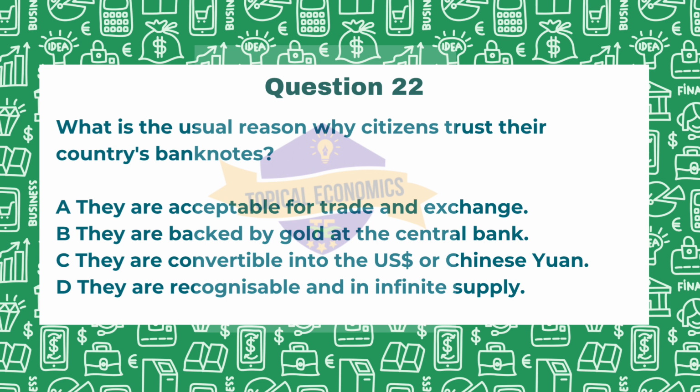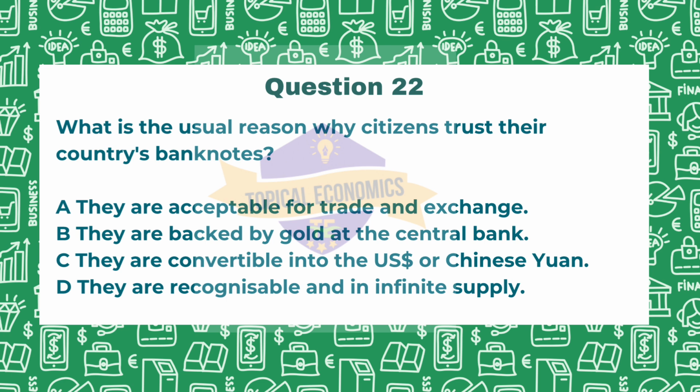So here, when we look at option A, this looks as the correct answer, that they are acceptable for trade and exchange. This is the main reason citizens trust their banknotes. The acceptance of currency for transactions and trade is fundamental to its value and trustworthiness. Looking at option B, they are backed by gold at central bank. Now most modern currencies are not backed by gold. A system known as gold standard has largely been abandoned. Instead, they rely on trust in government. So again, this is not the answer.